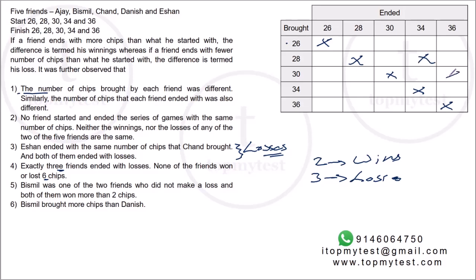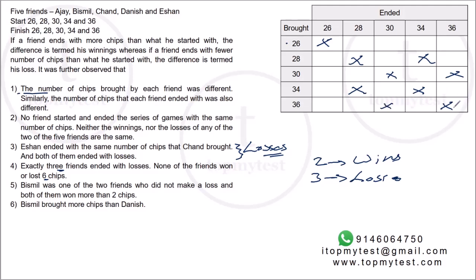30 cannot end with 36. 30 cannot also end with 24, but there's no 24. 34 cannot end with 28. Right? He cannot lose 6 chips also. 34 cannot end with 40. That is okay. 36 cannot end with 30.